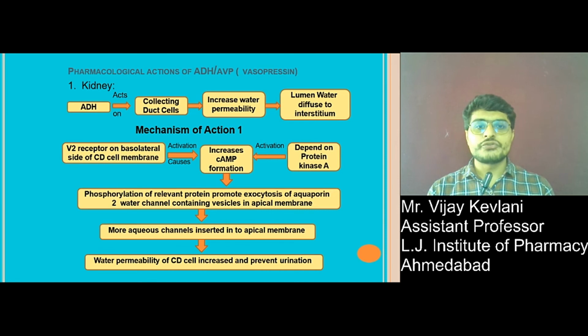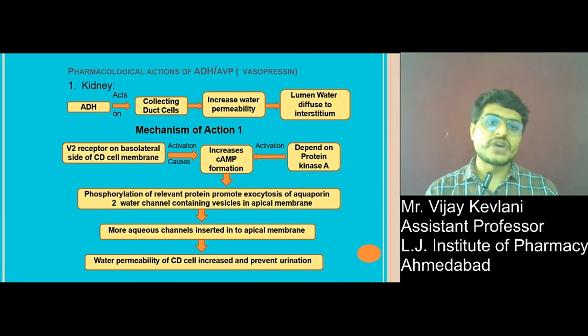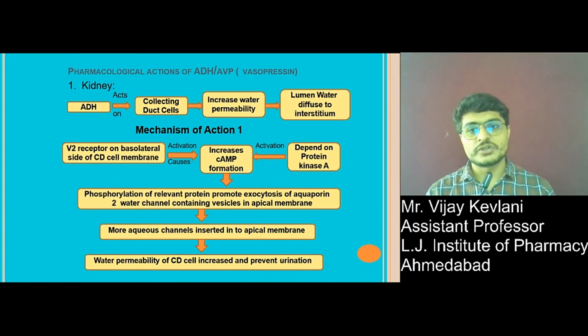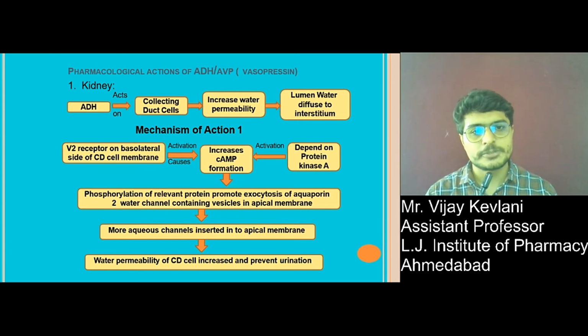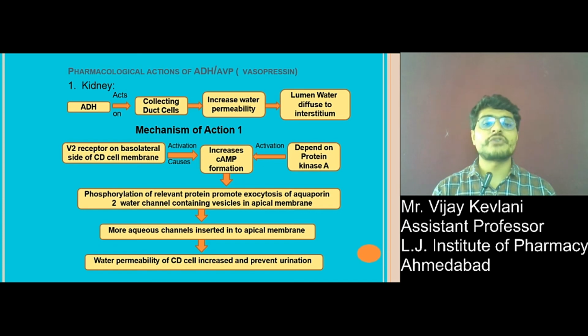Pharmacological action of antidiuretic hormone or vasopressin. Very first, in the kidney, ADH acts on collecting ducts and increases water permeability, which leads to water from the lumen diffusing to the interstitium. There are two mechanisms.